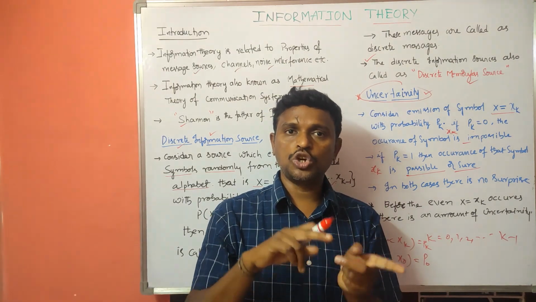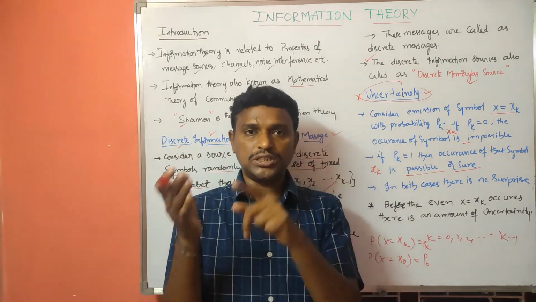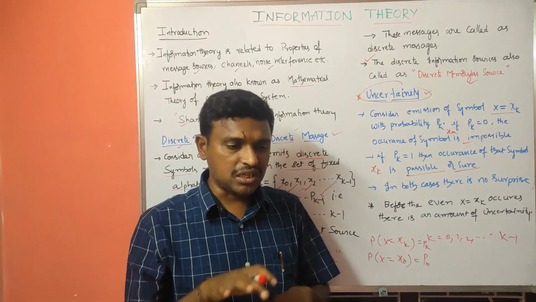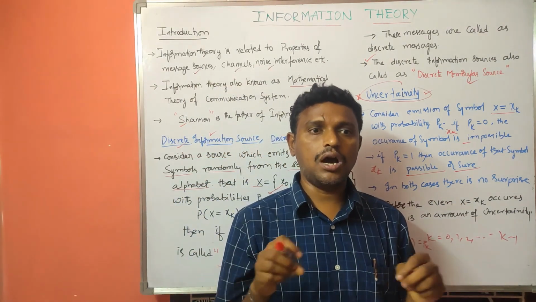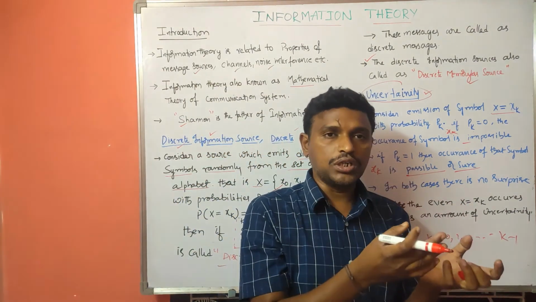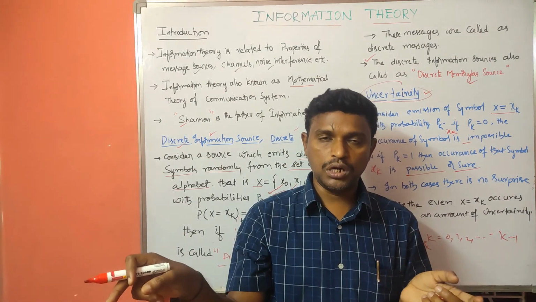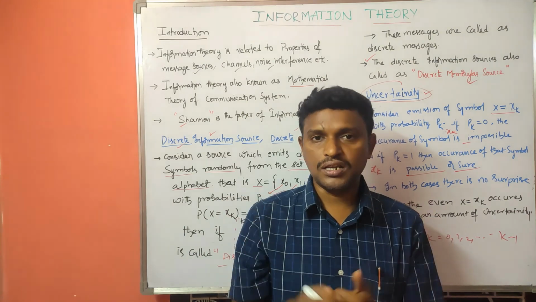So if you consider Pk equal to 0, it is completely decided. We already know the possibility is there if Pk equal to 1. That means, is there any uncertainty?